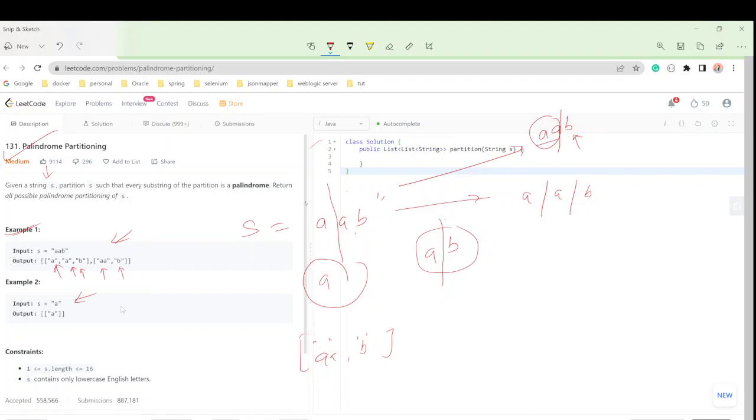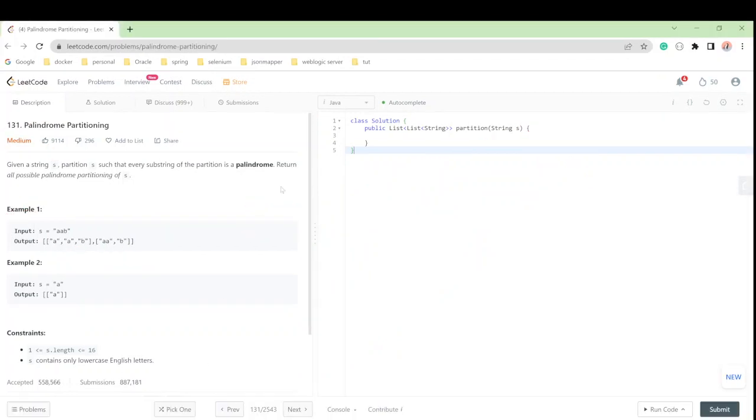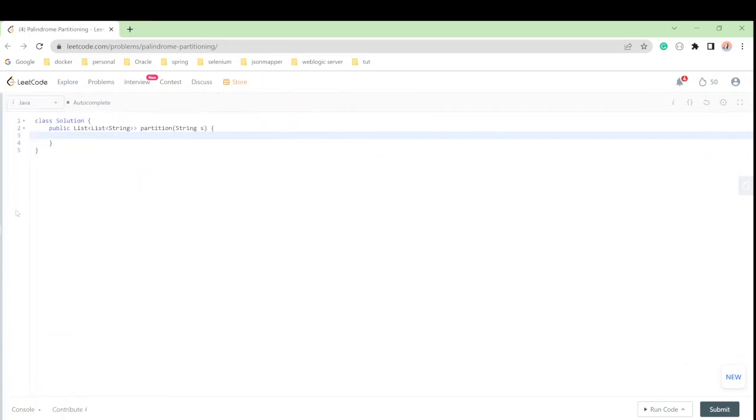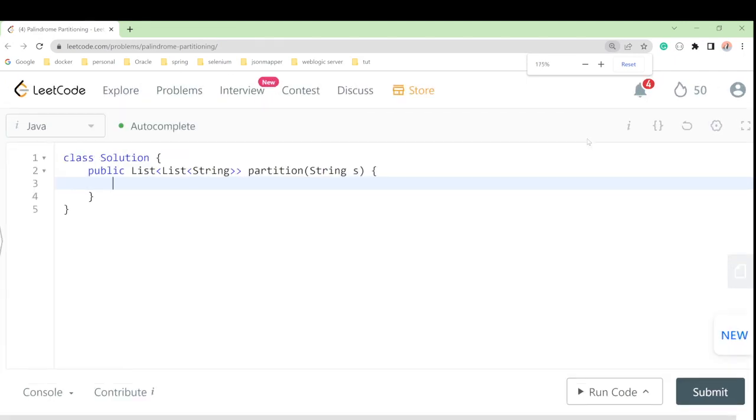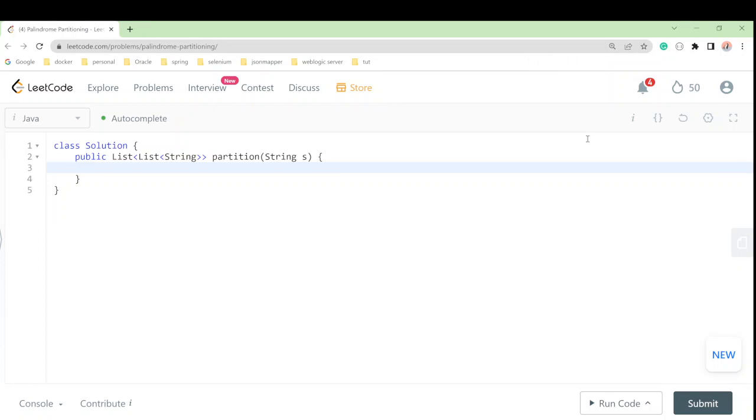Okay, so I'll suggest let's go to our code browser. So I'm here in the code browser, and we'll do coding. Let me make it a little bigger, I have to zoom, 150, yeah.